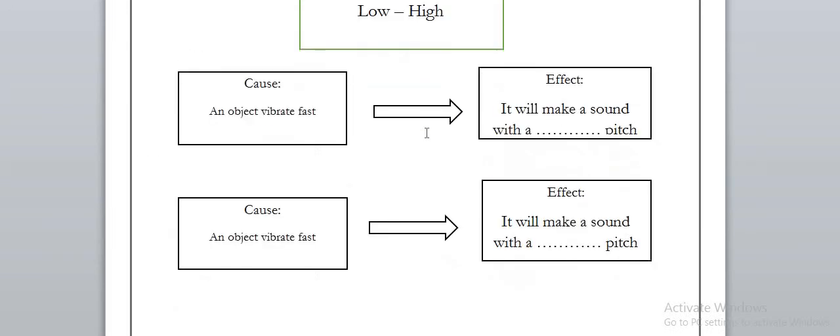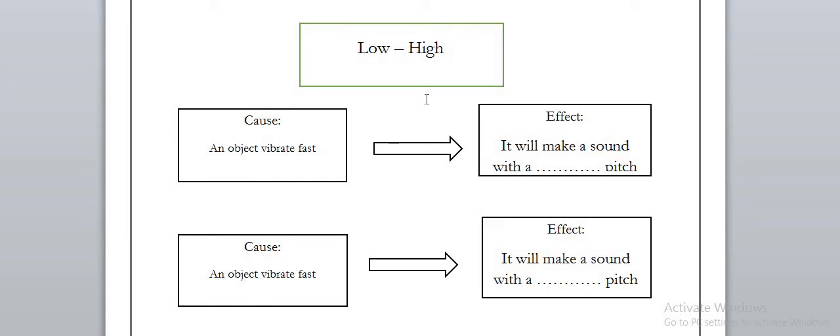Okay, let's move to the last part, which is concerning the high and low sound pitch. If an object vibrates fast, this will make a high pitch. And if the object vibrates slowly, not fast, this will make a sound with a low sound pitch.